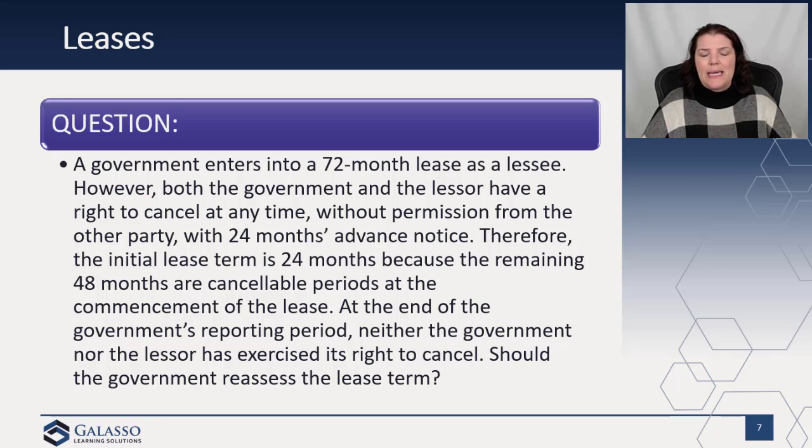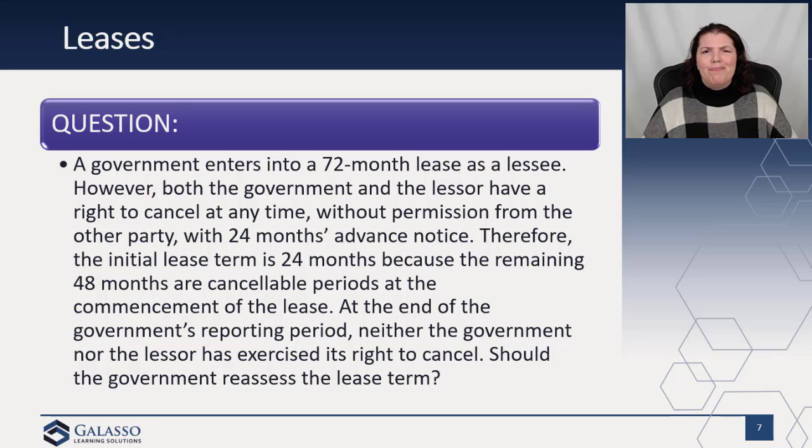Another one that I really liked in terms of questions: a government enters into a 72-month lease as a lessee. However, both the government and the lessor have a right to cancel at any time without permission from the other party with a 24-month advance notice, right? So we have a non-cancelable period, but we have a cancelable period. Therefore, the initial term is 24 months, because that's the period of time that we're locked in for initially, 2 years, because the remaining 48 months are cancelable at the commencement. At the end of the reporting period, neither the government nor the lessor has exercised their right to cancel.